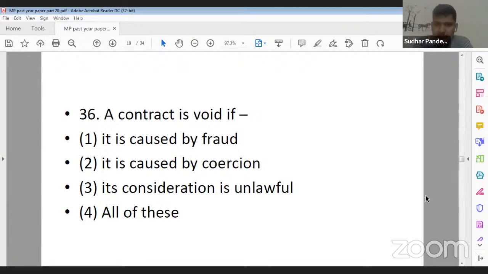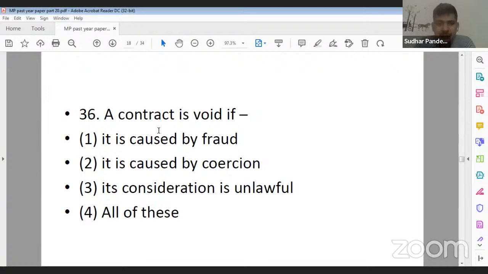A contract is void if it is caused by fraud, if it is caused by coercion, if its consideration is unlawful, and all of these. Okay, Vinny, why are you applying the logic of all of these? Any specific reasoning you have applied over there? Harshvardhan Gautamji, 36 ka 4. I think there's a slight problem with the concept.